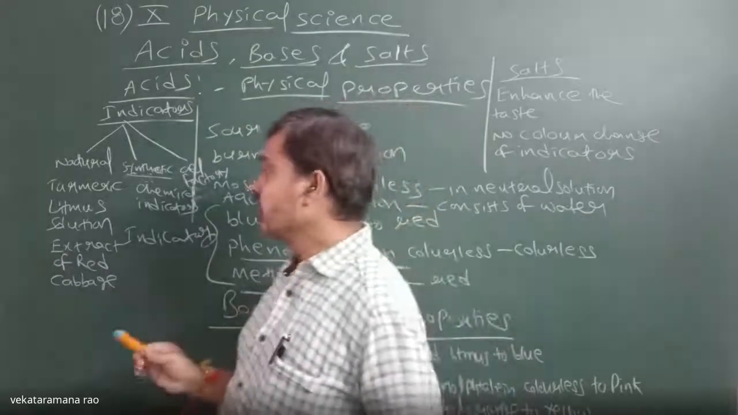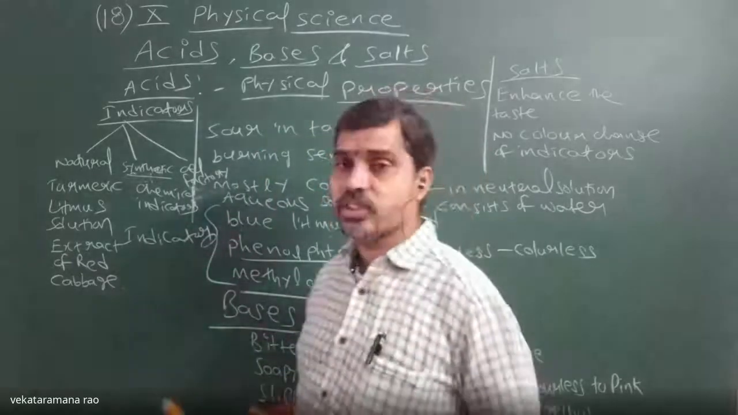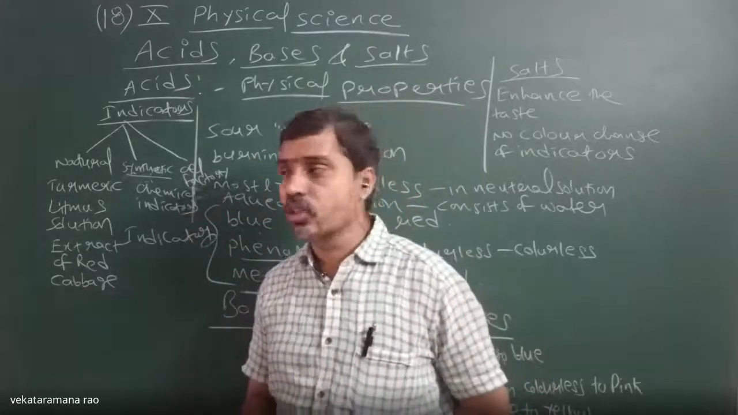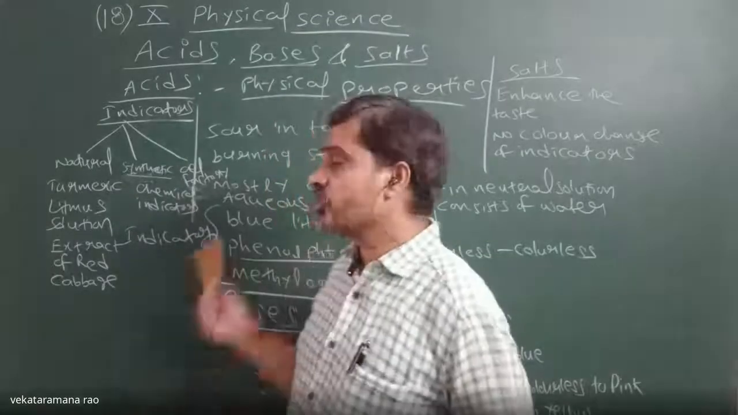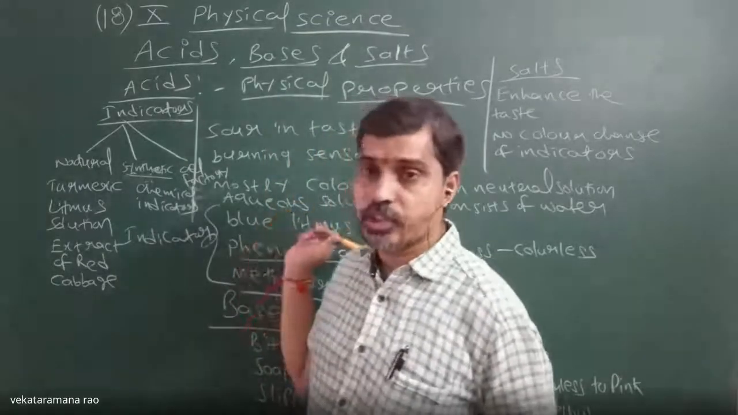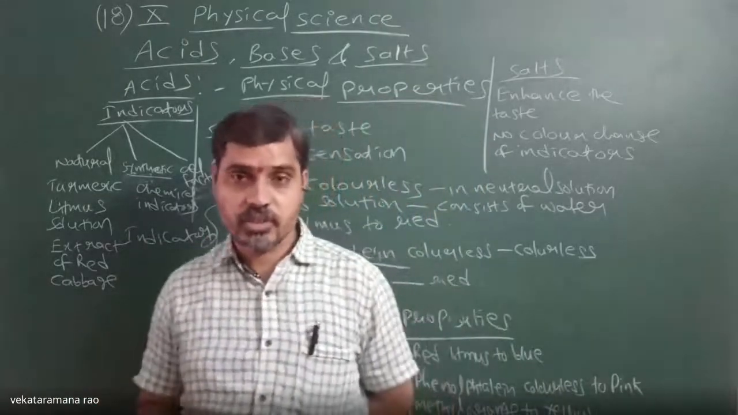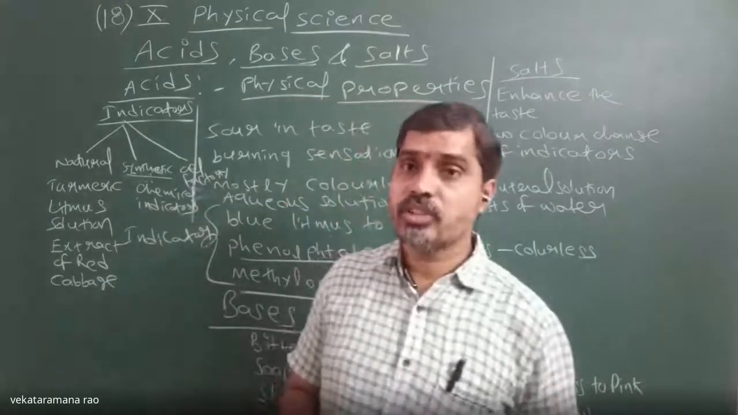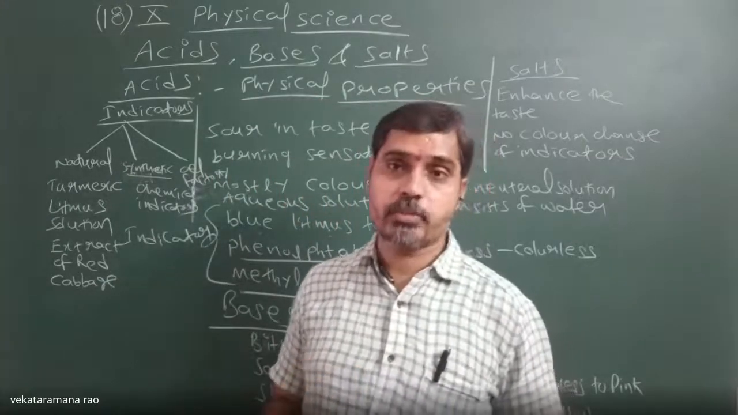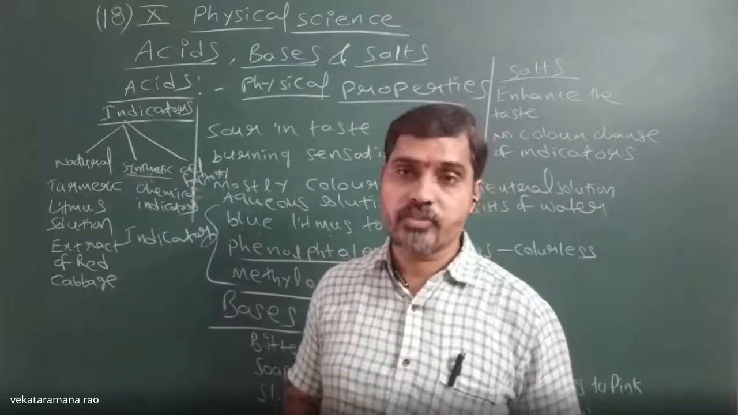In that way, we have a little bit of an idea regarding our topic, acids, bases and salts. In this session, we discussed just the physical properties of acids and bases and the different types of indicators. In the next session, we will discuss elaborately what acids are, how the preparation of acids takes place, and what the physical and chemical properties of acids are.